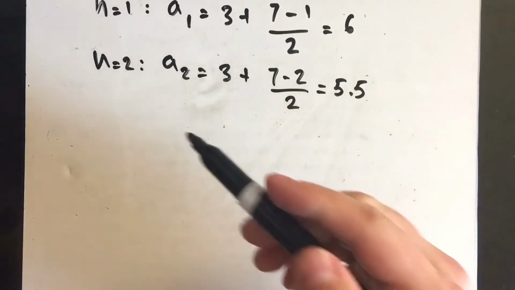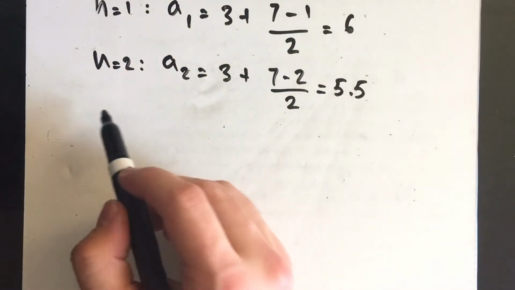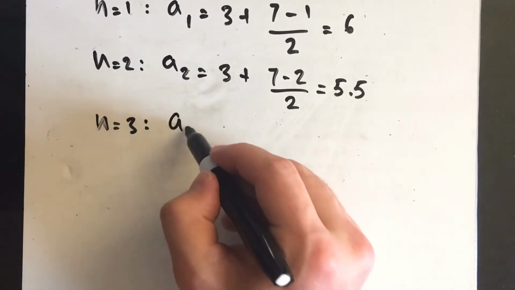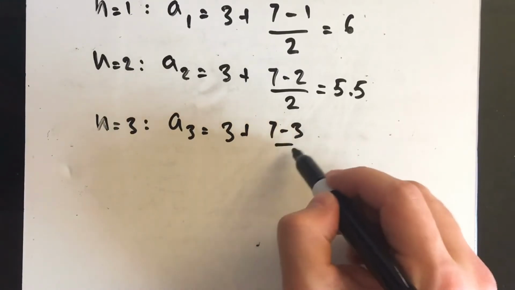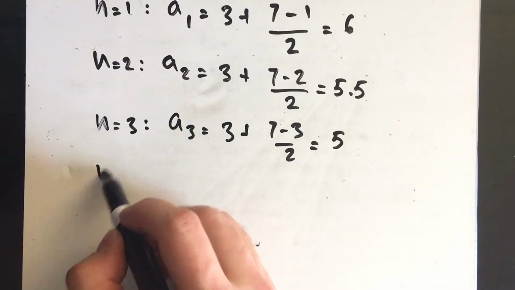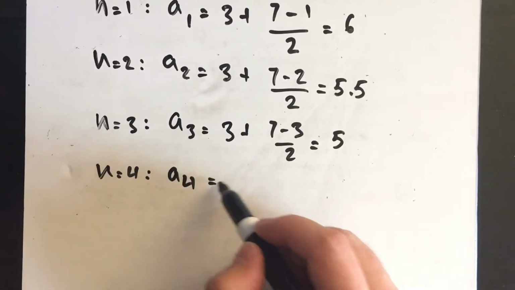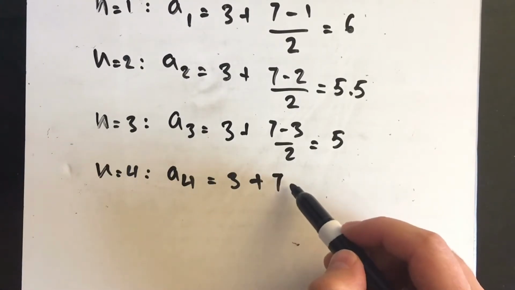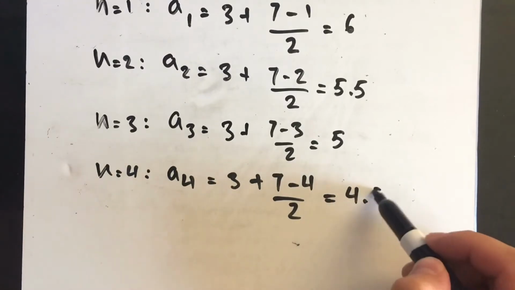Now I'll do this for n equals 3 and 4, and we'll get an idea of what's happening. And this simplifies to 5, and for n equals 4, a sub 4 is equal to 3 plus (7 minus 4) divided by 2, and this simplifies to 4.5.